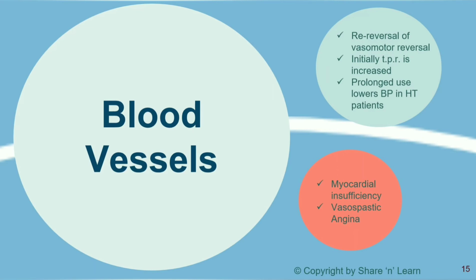Now the alpha receptors cause vasoconstriction of the coronary blood vessels. This was opposed by beta receptors. Now when beta receptors are blocked, they will not be able to oppose the alpha receptors, and more vasoconstriction may worsen angina.